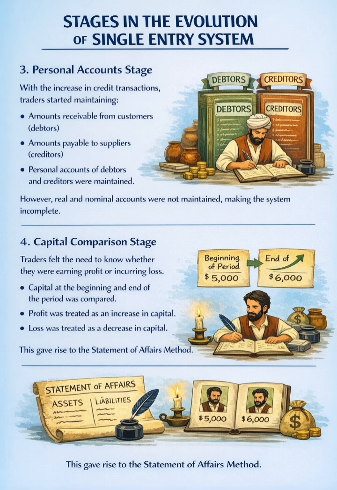4. Capital comparison stage. Traders felt the need to know whether they were earning profit or incurring loss. Capital at the beginning and end of the period was compared. Profit was treated as an increase in capital. Loss was treated as a decrease in capital. This gave rise to the statement of affairs method.